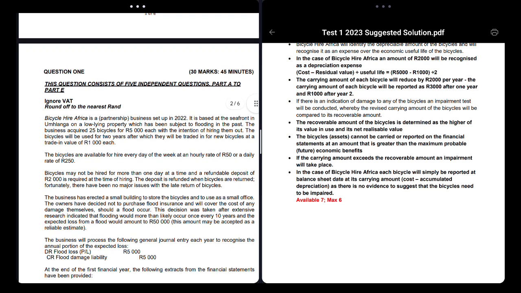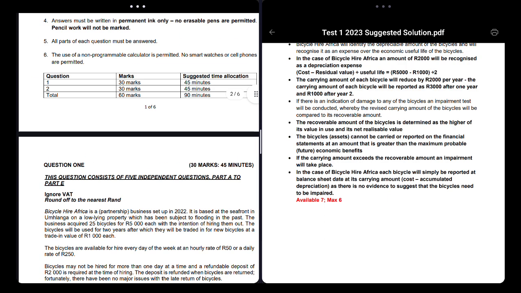There's no need to impair because the market value is 1,000 rand, and now you need to compare it to the carrying value. If they tell you in the question that the value in use or market value is something, and then they give you a carrying value which is higher, then you do the impairment.